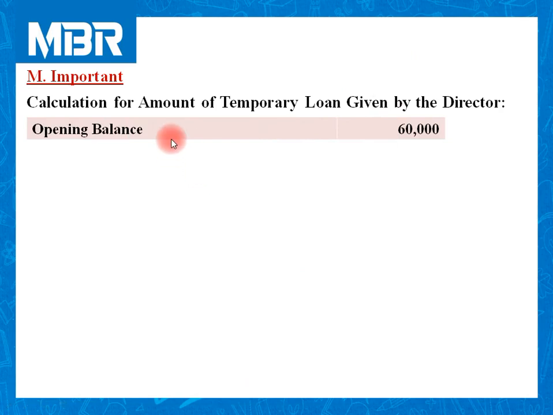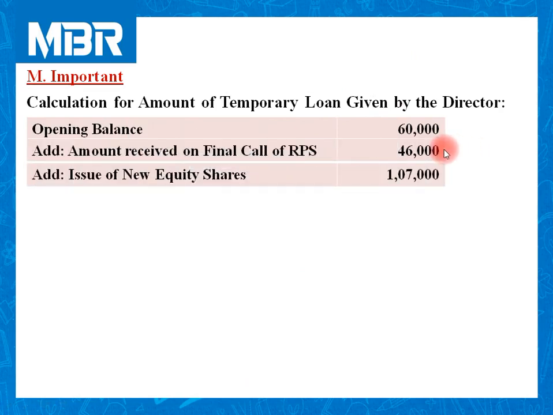Opening balance of the bank account 60,000. We have received 46,000 rupees on final call of RPS, and rupees 1,07,000 on new issue of equity shares. For these 46,000, you need to refer step number 2 amount. Step number 1 amount received on final call, 1,07,000. Step number 3, issue of new shares.